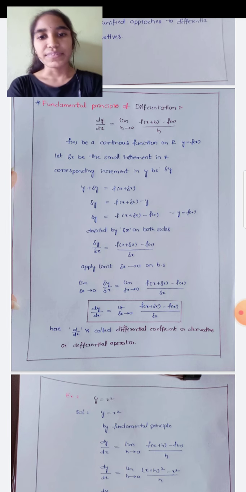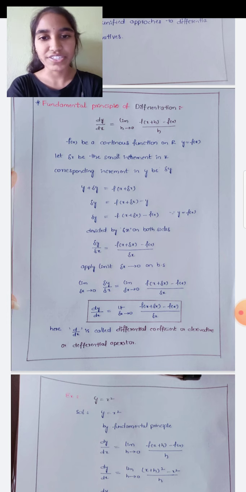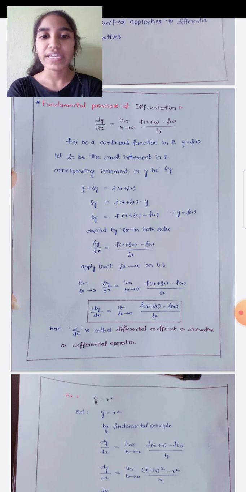Further, we are taking y plus delta y is equal to f of x plus delta x. We are taking y is equal to f of x, right? So y plus delta y is equal to f of x plus delta x. When y is taken to the right side, it will become subtraction. Delta y is equal to f of x plus delta x minus f of x. So dividing by delta x on both sides, we will get delta y by delta x is equal to f of x plus delta x minus f of x by delta x.